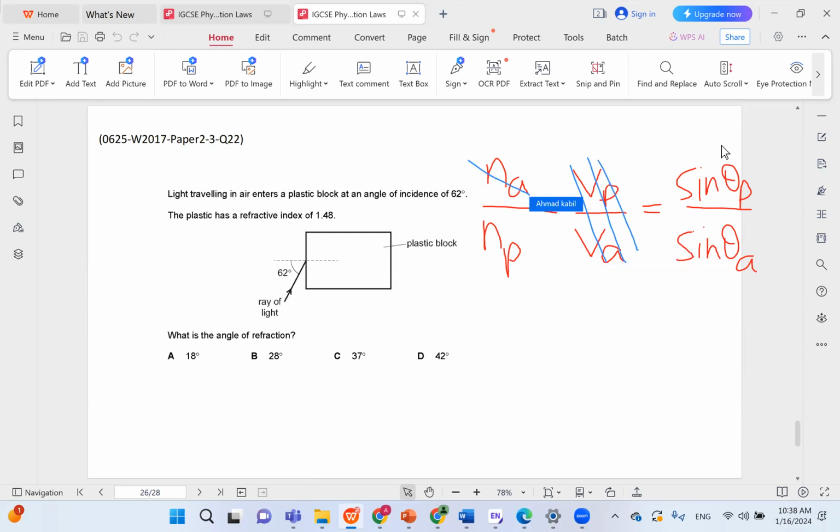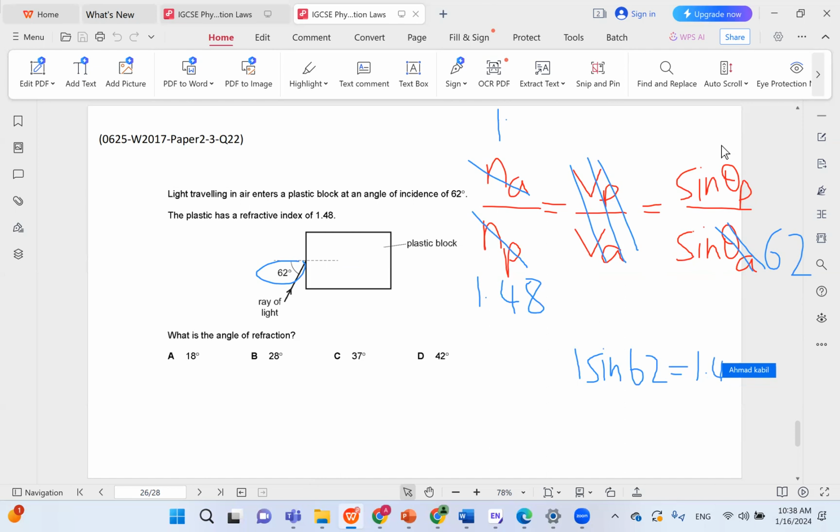Of course, n air is 1, and the plastic has a refractive index of 1.48, so we can just write that as well. The angle in air is 62, and it's written correctly with the normal, so we take it as it is. So this becomes sine 62. And then we cross multiply. So 1 sine 62 equals 1.48 sine theta in plastic. And then we divide by 1.48 to isolate.